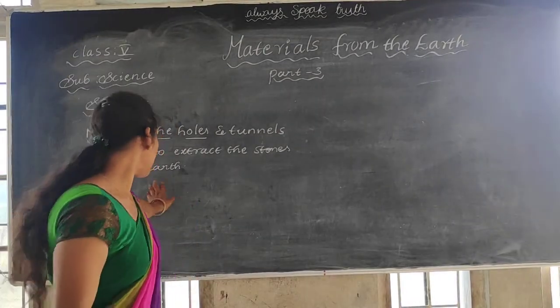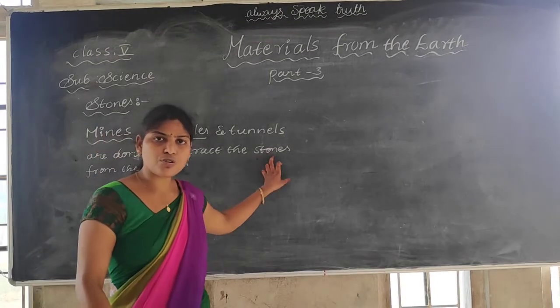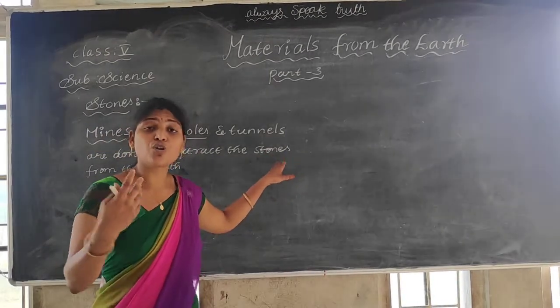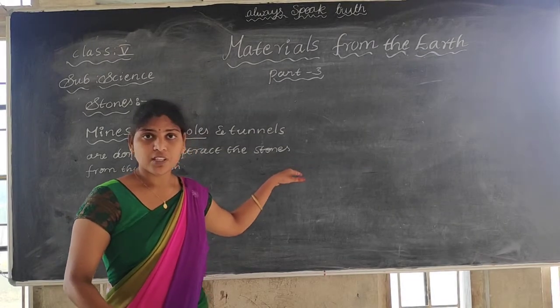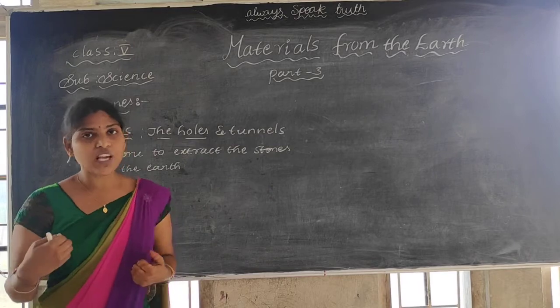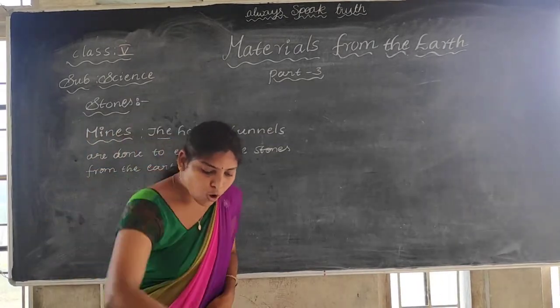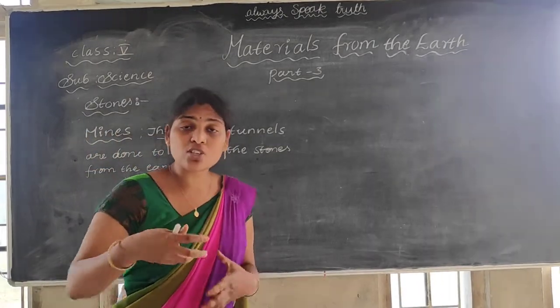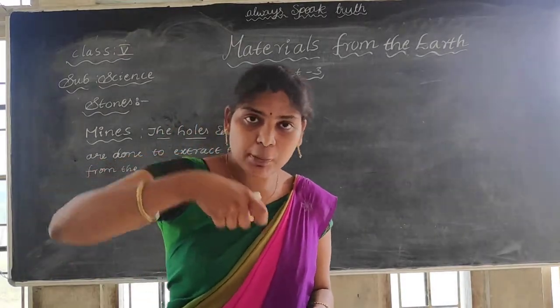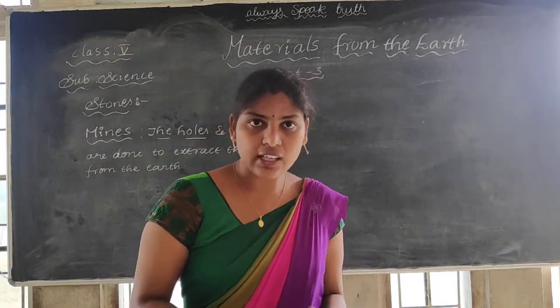Actually, here I have written stones, but not only stones from the earth, many materials we are getting, either metals or coal or petroleum, gas. To extract those things also we are making holes, and we are sending a drilling machine. How is it used to make a hole? By using the drilling machine we are making the hole on the earth, no?